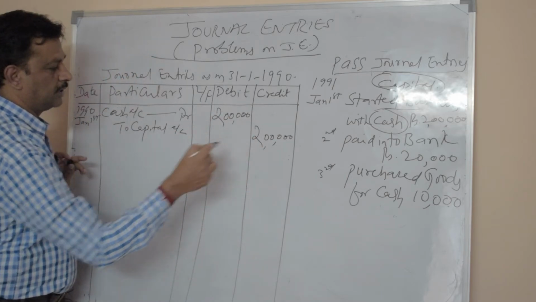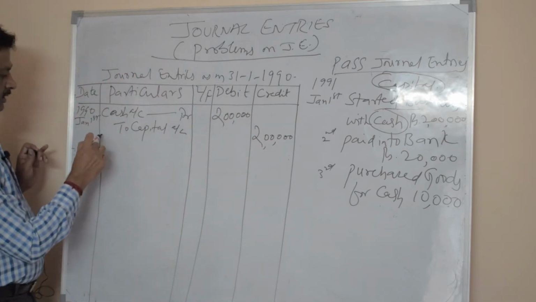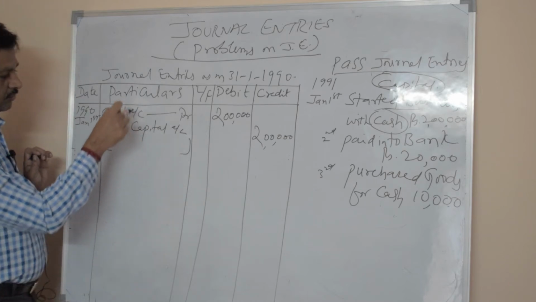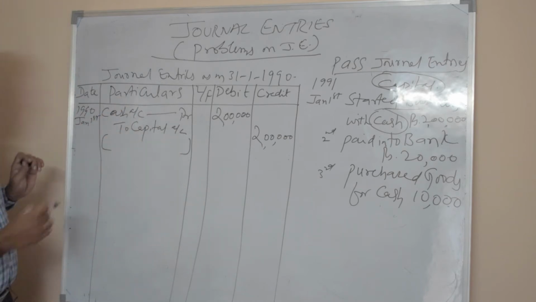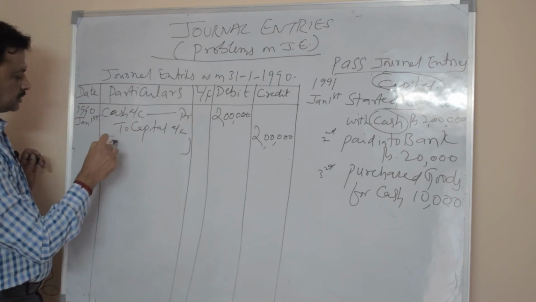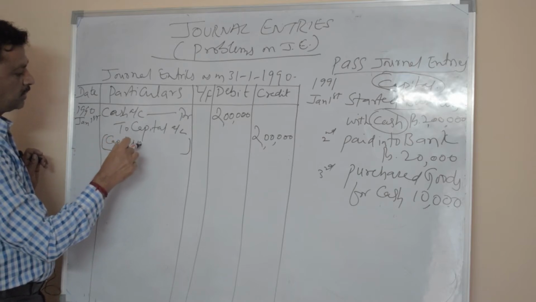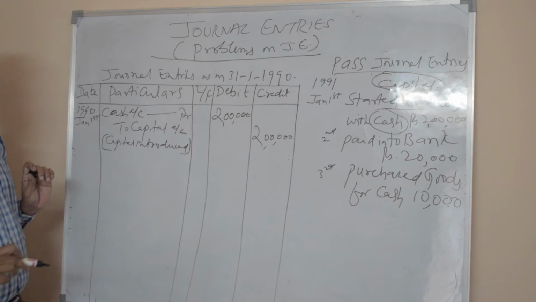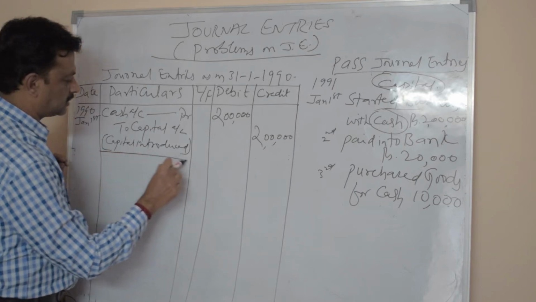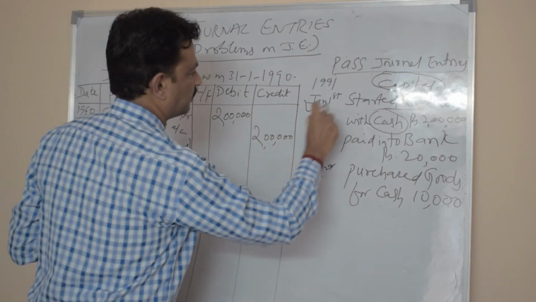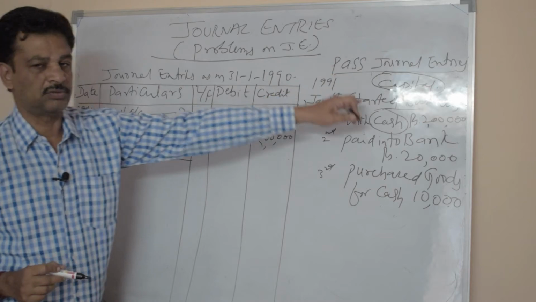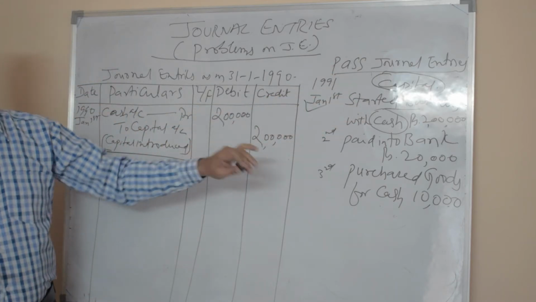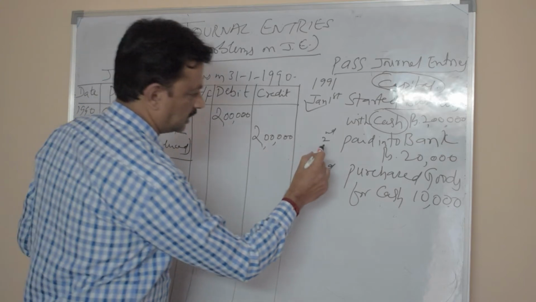Next step is to write a narration. Narration means you write the meaning of the above entry. It is nothing but capital introduced. You write capital introduced. That's enough. This is the first entry. In the first entry, you identify 2 accounts and then pass them according to the rules of debit and credit.